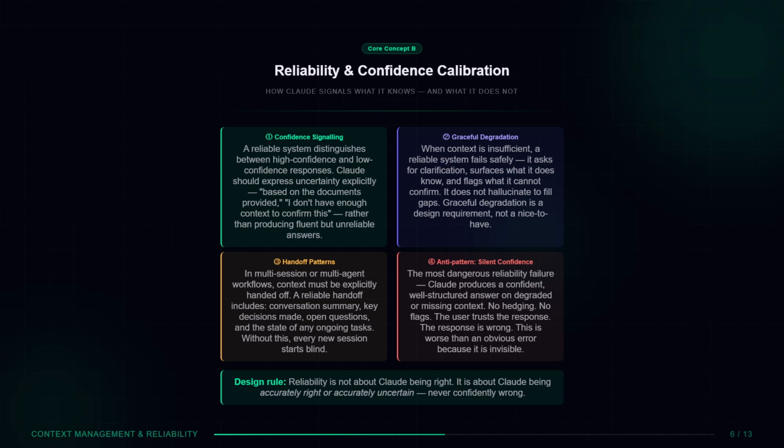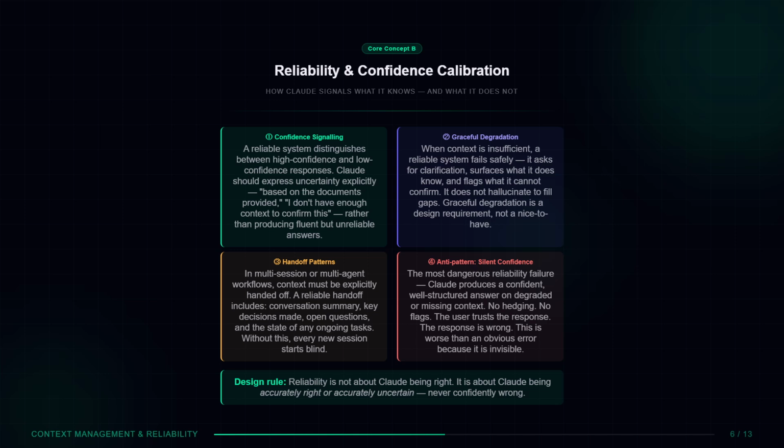Reliability is not about Claude being right. It is about Claude being accurately right or accurately uncertain, never confidently wrong. 4 properties define a reliable system. Property 1, confidence signaling. A reliable system distinguishes between high confidence and low confidence responses. Claude should express uncertainty explicitly, based on the documents provided, or I do not have enough context to confirm this, rather than producing fluent but unreliable answers.